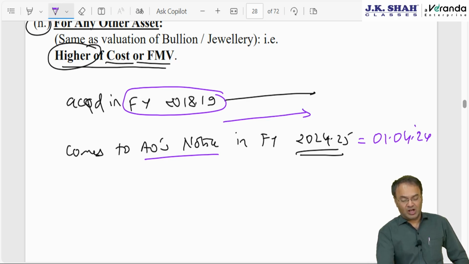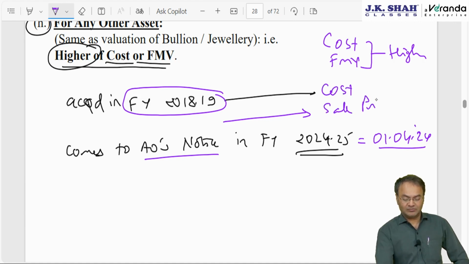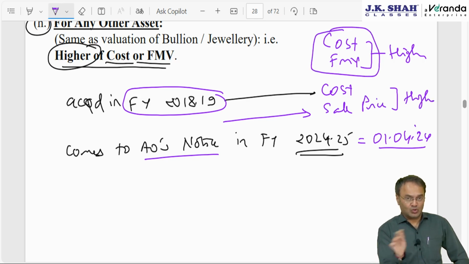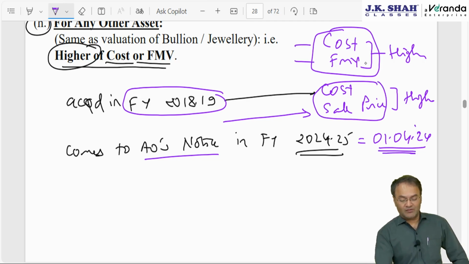If the asset is still there as on 1st April 24, Assessee still holds it, then you take cost or FMV, whichever is higher. If Assessee has sold it off, then the value will be equal to cost or sale price, whichever is higher. Simply, if the asset is sold off before the valuation date, then cost or sale price, whichever is higher. And if the asset is still there as on 1st April 24, then cost or FMV, whichever is higher. Instead of FMV, if the asset is sold off, you replace it by sale price.